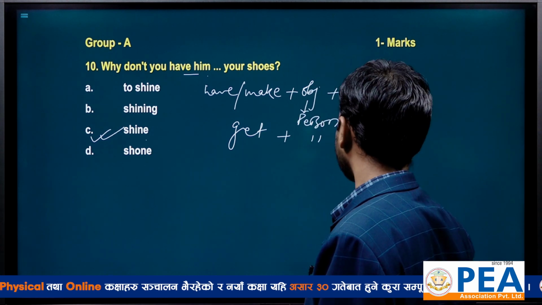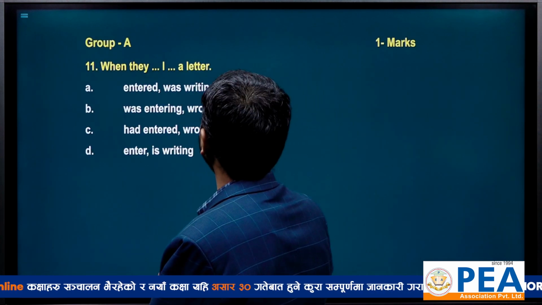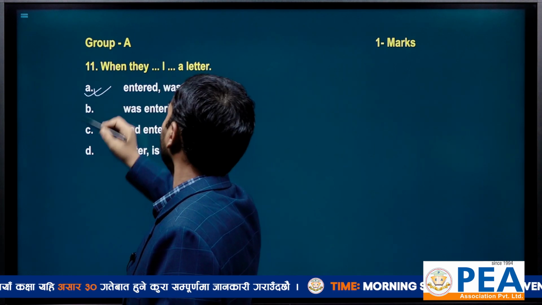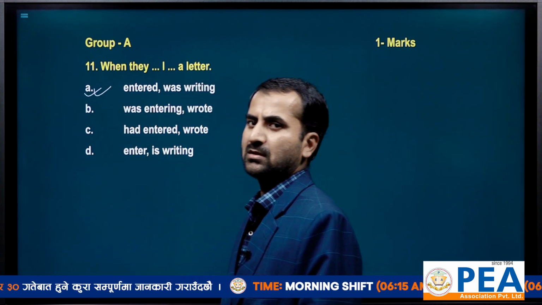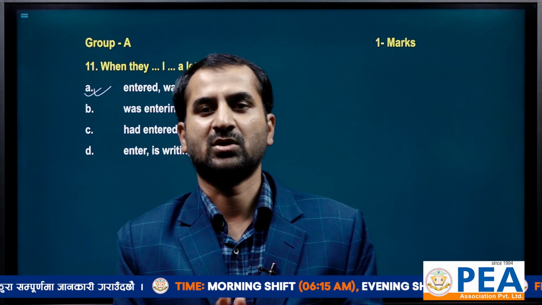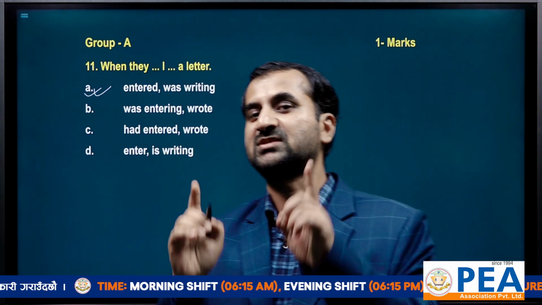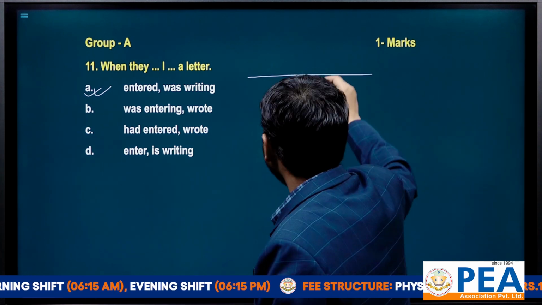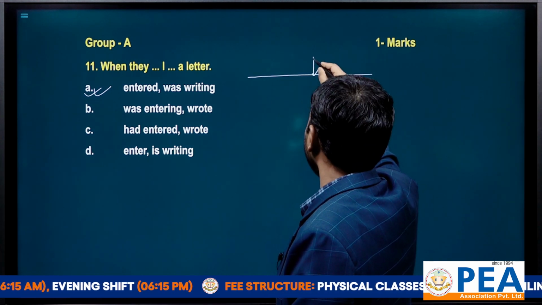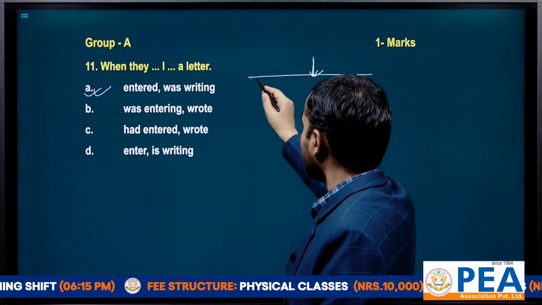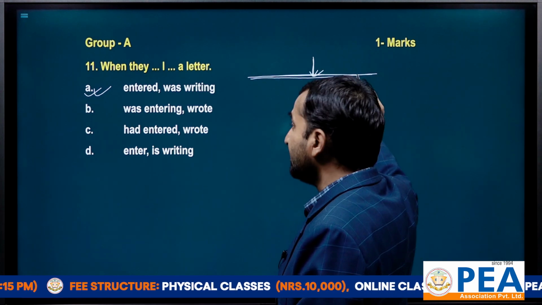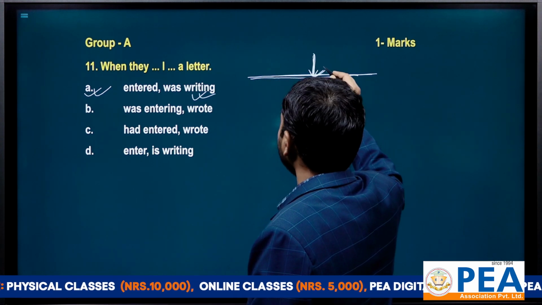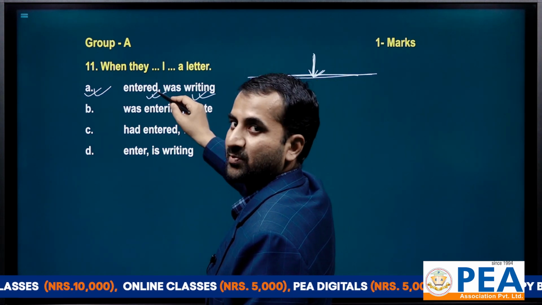Okay then, next question. When they entered, I was writing a letter. So this one is the right answer, and how? We shall explain this one. In past tense, you need to know that when one action was going on in the past, and in between another action occurred, the action which was going on is shown in past continuous tense, and the action which occurred in between is shown in simple past tense or past indefinite tense.